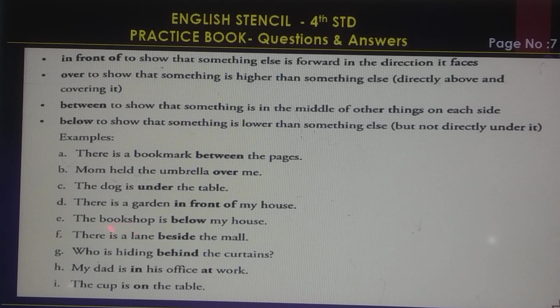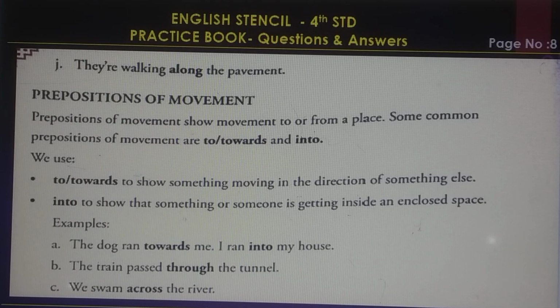There is a lane beside the mall. Who is hiding behind the curtains? My dad is in his office at work. The cup is on the table. They are walking along the pavement.